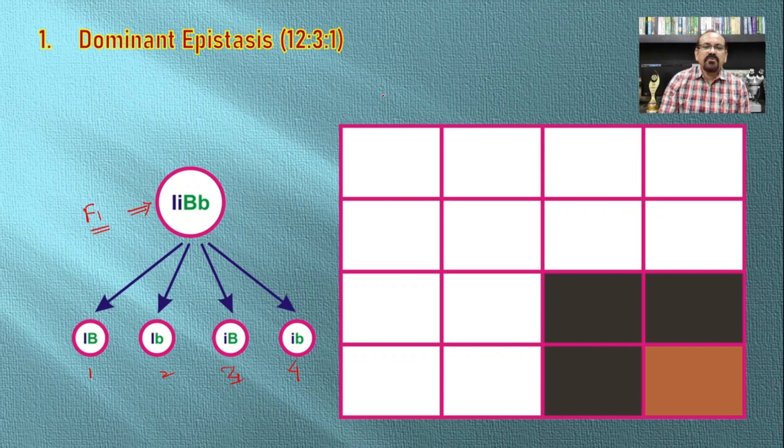Now we write again here the same gametes: capital I capital B, capital I small b, small i capital B, and small i small b. In the similar manner, capital I capital B, capital I small b, small i capital B, and small i small b.